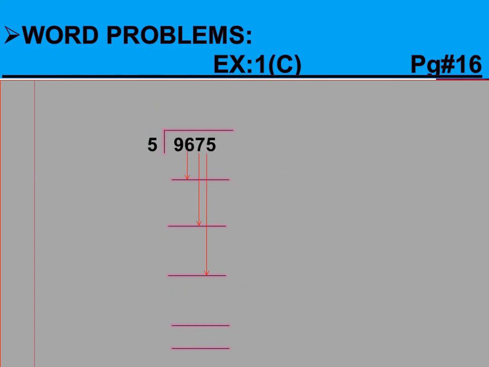When we divide these two numbers, we will get our answer like 1,935 rupees, and we will do long division for it. This quotient will be our required answer in rupees. Means that each doctor has to pay 1,935 rupees.